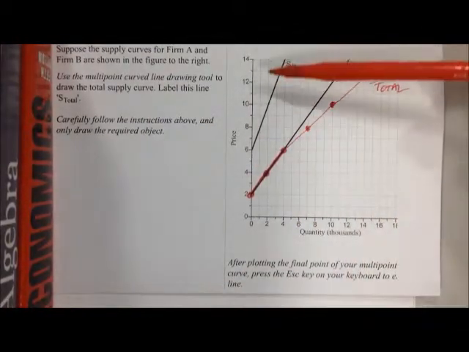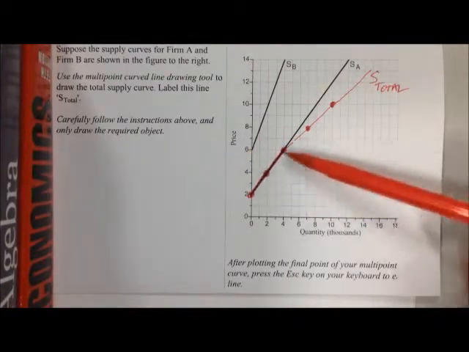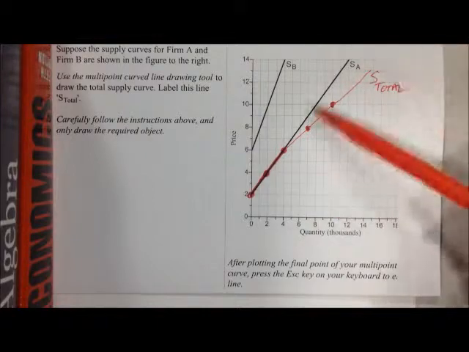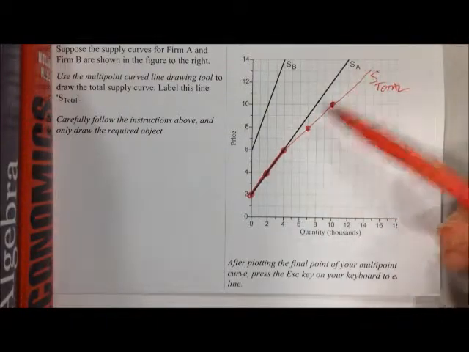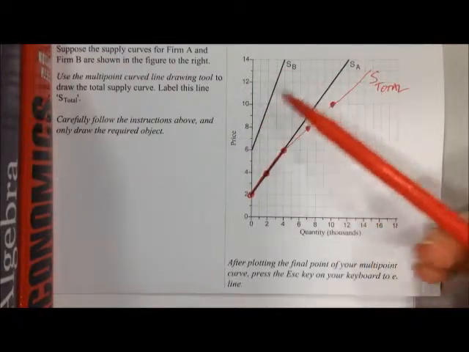Alright, so the key to that total supply curve is just that for all prices that are below 6, the total supply curve is just firm A's supply curve. Right? The total amount that any firm is willing to supply is just whatever firm A is willing to supply. And then at prices above 6, now we have to look at what A and B are each willing to supply.